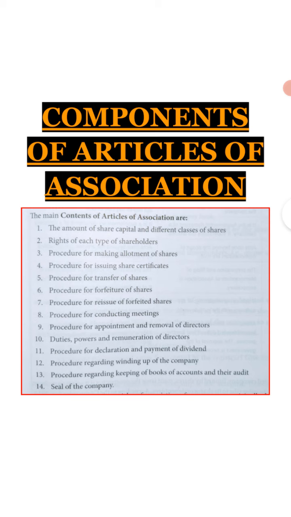Procedure of forfeiture of shares, that is a particular situation in which the company takes back its shares when the unpaid calls are there. Thereafter, procedure for the reissue of the forfeited shares, the shares that have been taken back by the company, how they will be reissued. Thereafter, procedure for conducting meetings, duties, powers and remuneration of directors, procedure regarding the winding up of the company, in case the company is to be wound up, how it will be wound up, and the seal of the company, and so on.